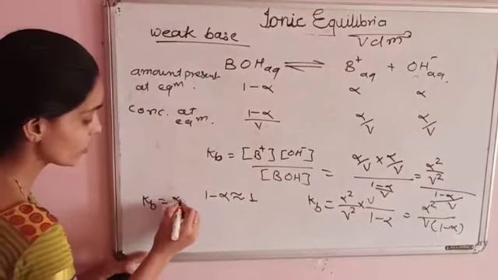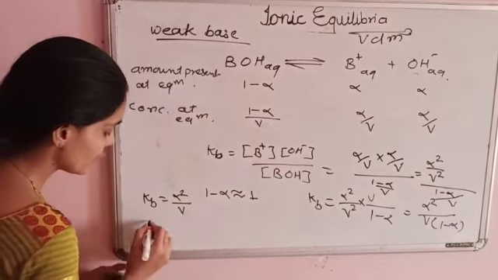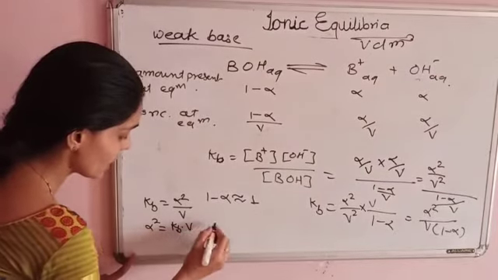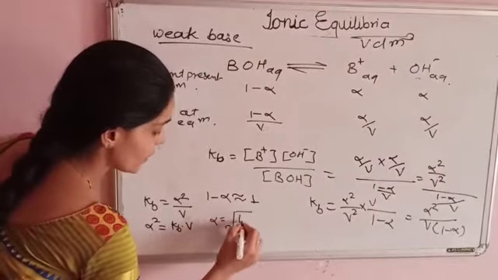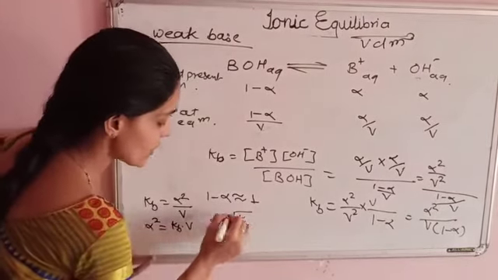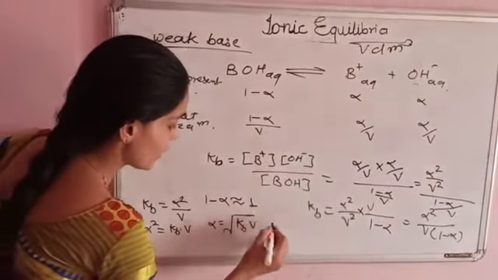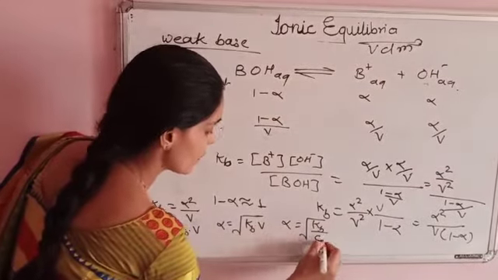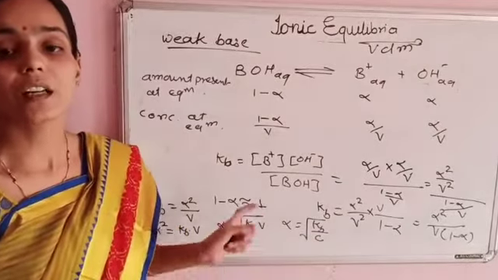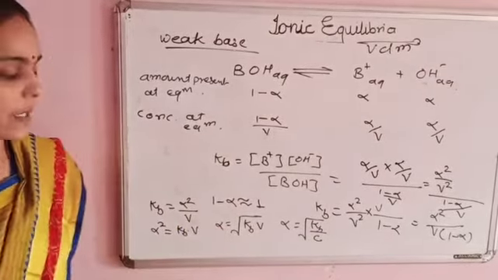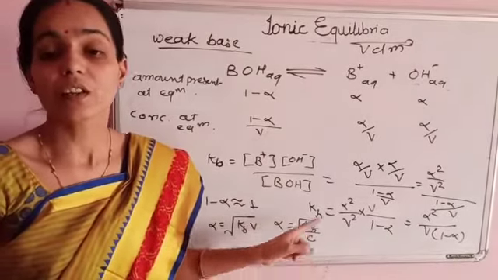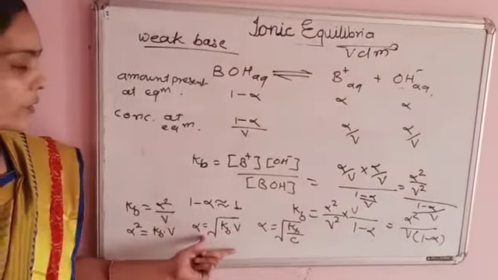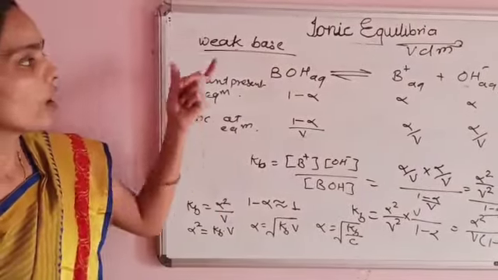Hence, Kb is equal to alpha square divided by V. Therefore, the degree of dissociation alpha square is equal to Kb into V, that is, alpha is equal to the square root of Kb into V, or alpha is equal to the square root of Kb divided by C. That is, the degree of dissociation for a weak base is inversely proportional to the square root of its concentration and directly proportional to the square root of the volume of the solution. This is the Ostwald dilution law for weak base.